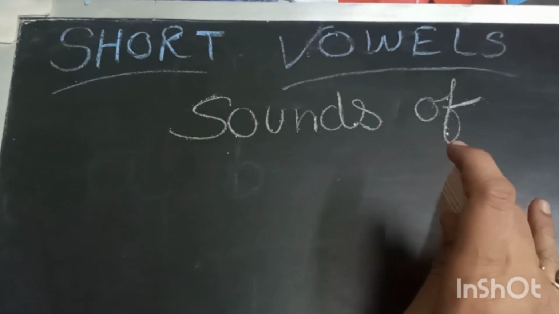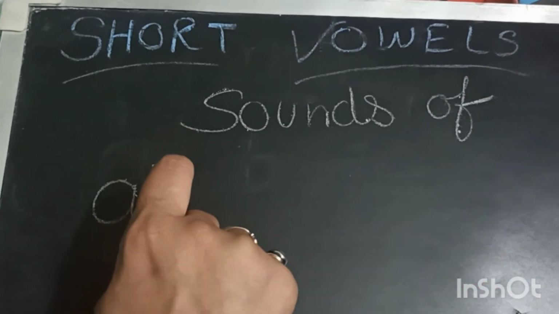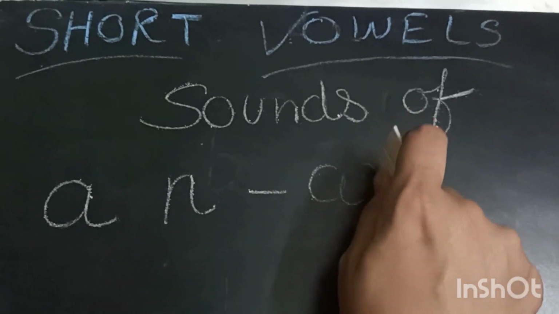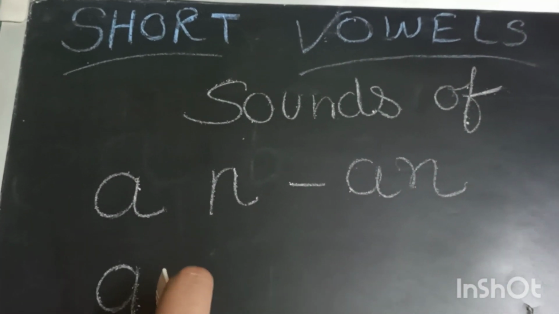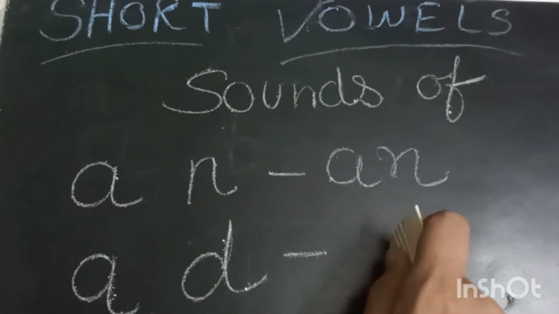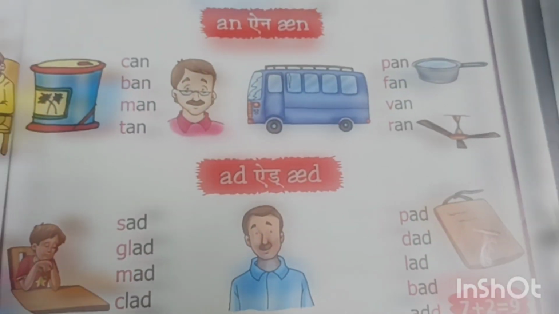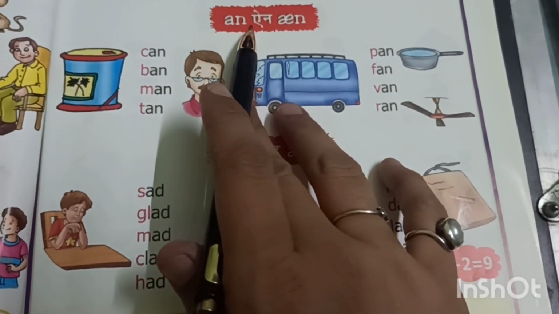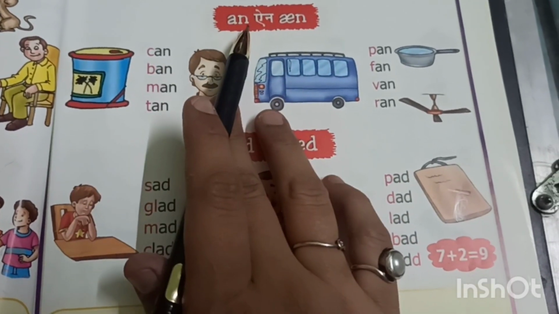In this video, we'll learn about the sounds of short vowels such as a, n. It's an. Okay. The next is a, d. It's ad. So let's see some examples of an. A, n, an is a sound of an, which is a short vowel.